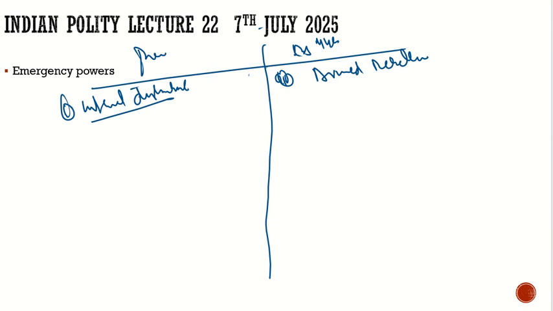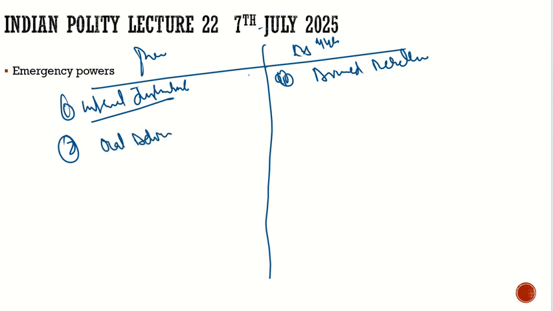Before the 44th Constitutional Amendment Act, if there was any law and order issue, then the president could have proclaimed the emergency because they would have called it internal disturbance. But by the 44th Constitutional Amendment Act, it was changed so that it will be called armed rebellion. So this term was changed. Second, earlier it would have been proclaimed on the oral advice of the PM.